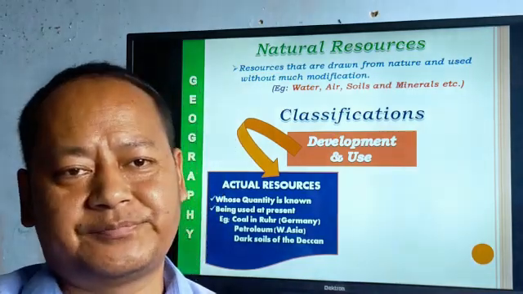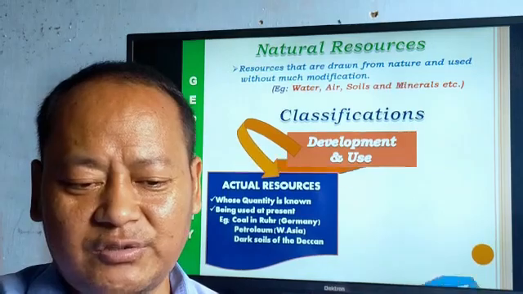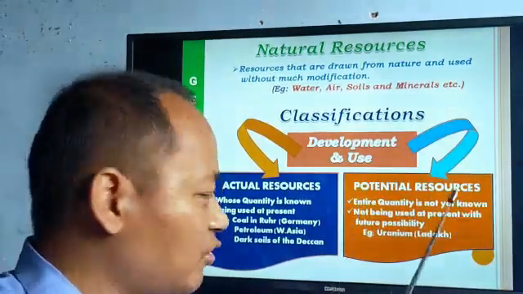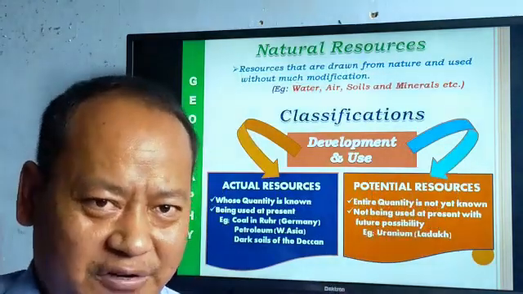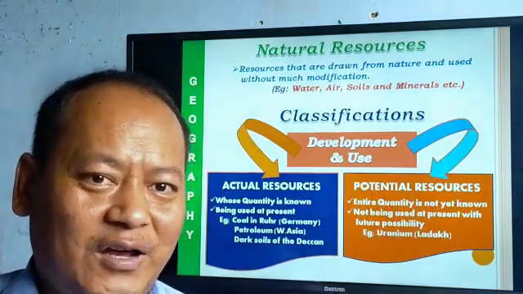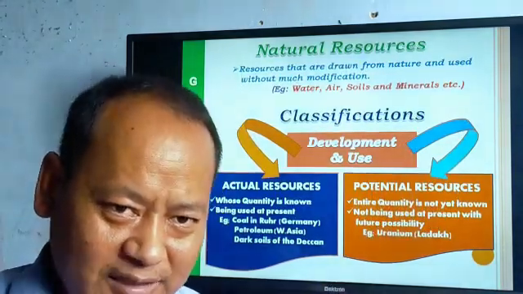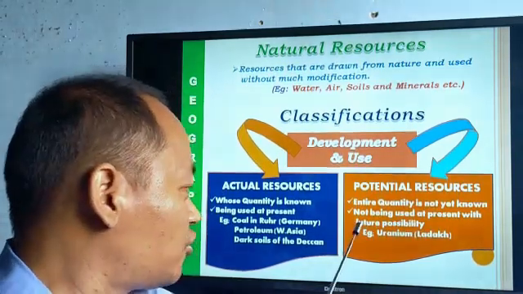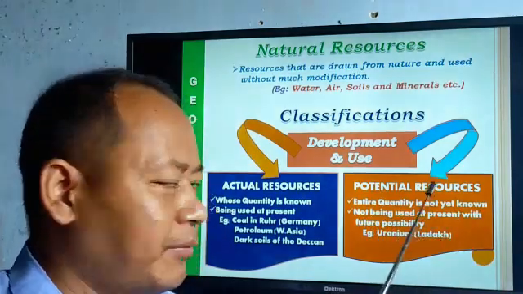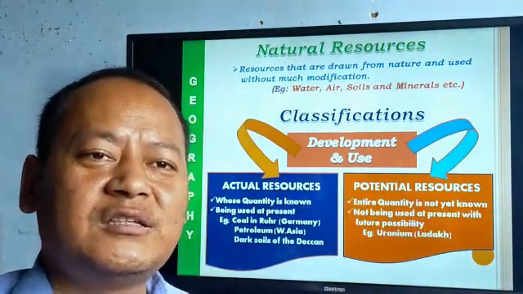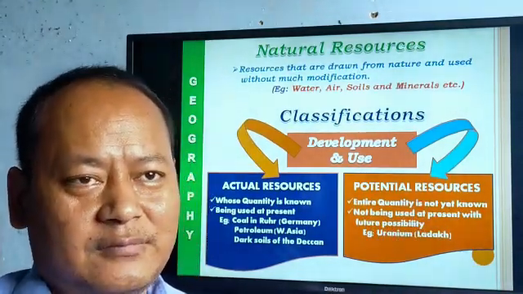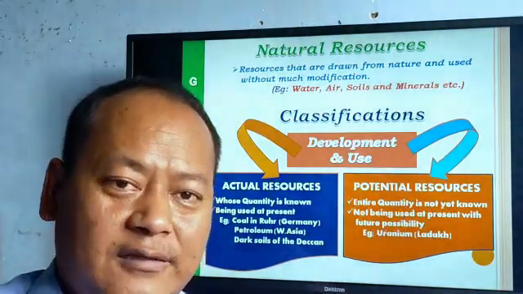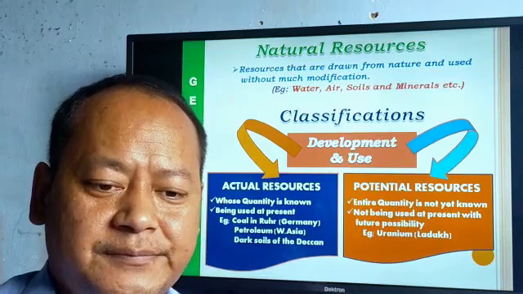Then secondly, my dear student, we have got the potential resources. The entire quantity is not yet known. We know that it is there, but we cannot say how much quantity and quality it has got. And it is not yet being used at the present moment, but we know that in future they will be very useful. Example here it gives uranium, that is in Ladakh of our country.